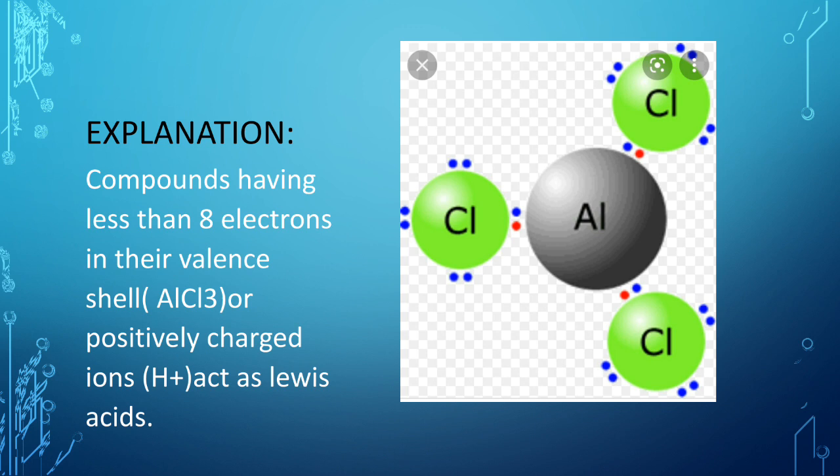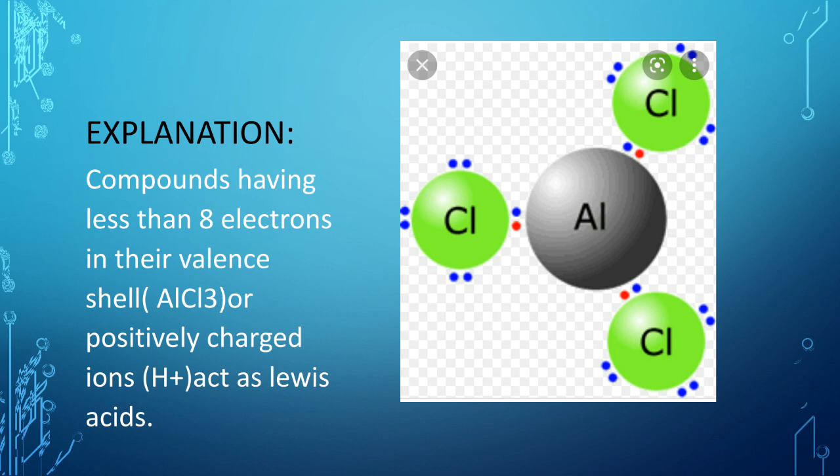Now what is the difference between hydrogen atom and hydrogen ion? Hydrogen atom is having 1 electron in the valence shell, but when hydrogen atom loses 1 electron, then it becomes hydrogen ion. So H plus ion means it is having no electron. इसके पास एक electron भी नहीं है. H plus means 0 electrons, right?